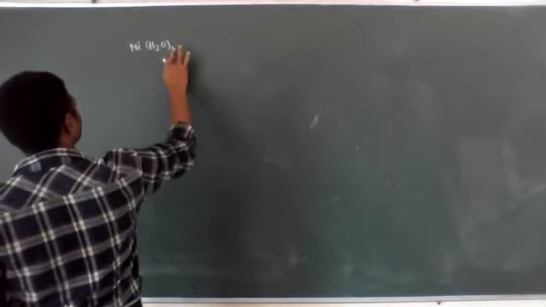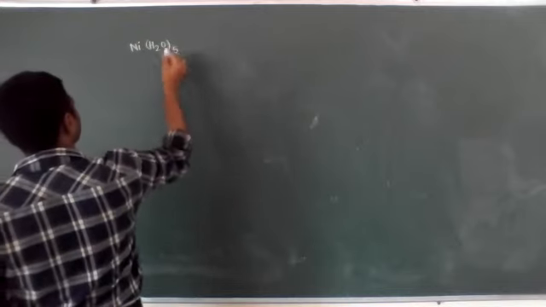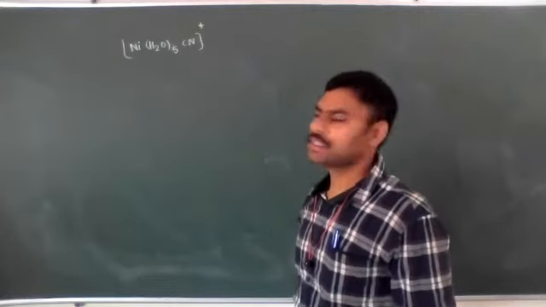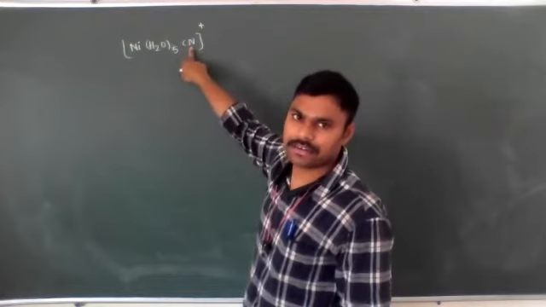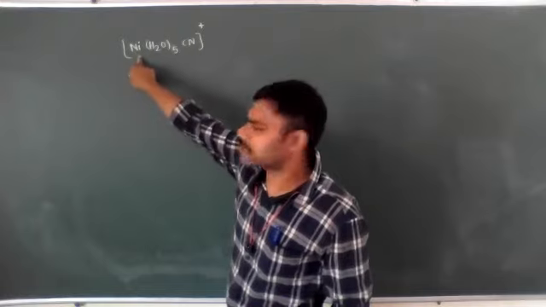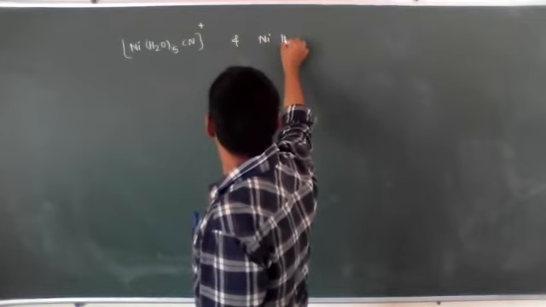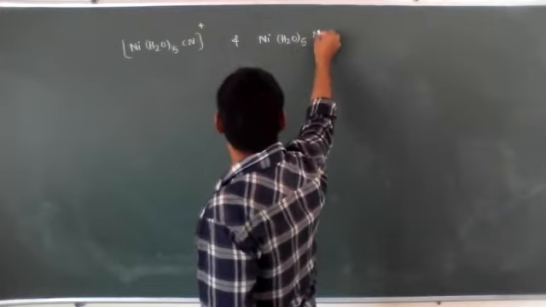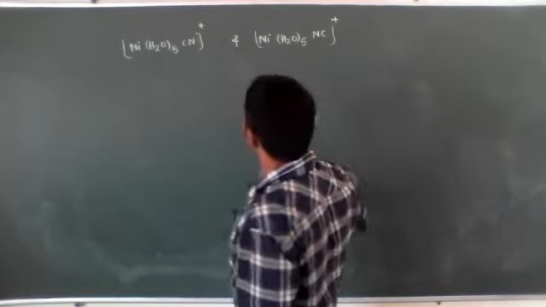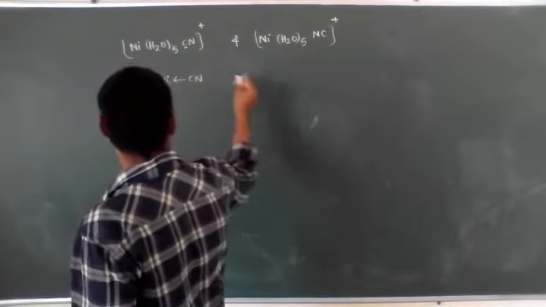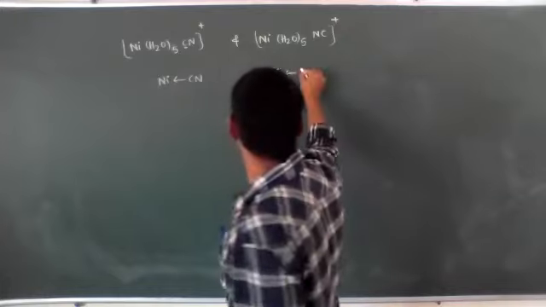[Ni(H2O)5CN]+. Nickel in the +2 oxidation state is mostly stable, that's why I use plus here. The cyanide ion has a -1 charge, so the oxidation state of nickel is +2. Then [Ni(H2O)5NC]+. In the first, the atom bonded to nickel is carbon; here, nitrogen is the bonded atom.